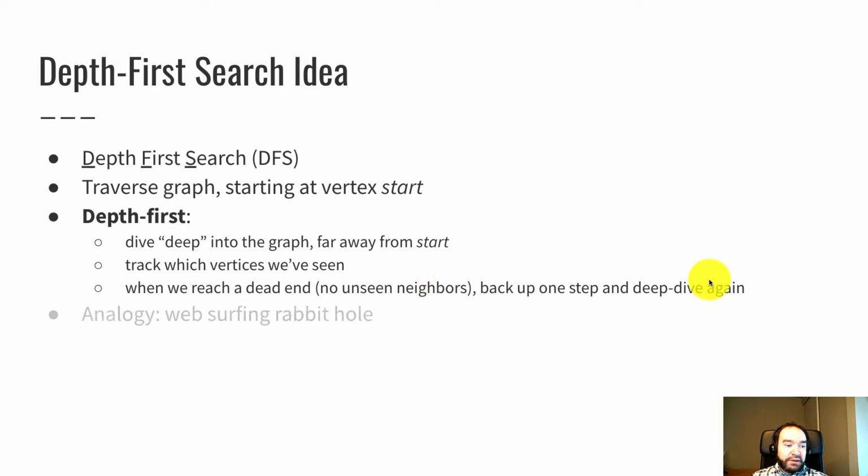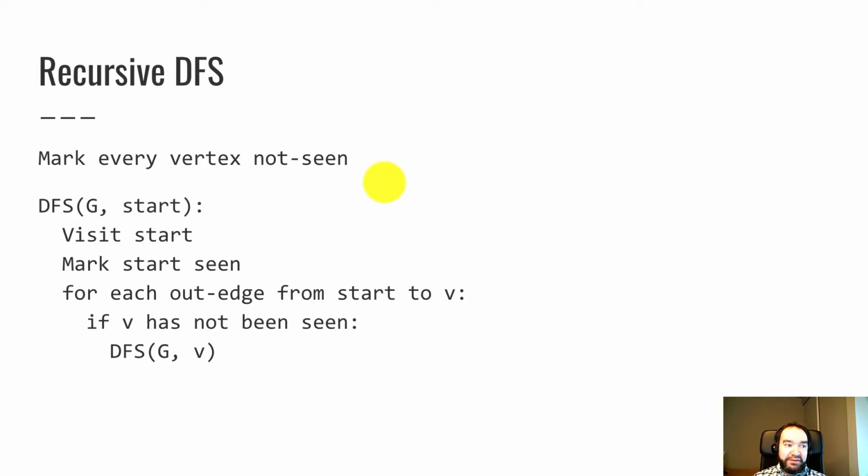An analogy might be a web surfing rabbit hole. Those of us who surf the web have probably had this experience before, where you start on one page and you keep clicking and you end up somewhere totally different. So maybe I'm curious about the Labor Day holiday, and I start on that Wikipedia page, and I see something interesting. I click a link, I click a link, I click a link, and suddenly I'm learning about the French Revolution or something completely unrelated. So that's the depth-first search idea. You have a starting point in the graph, but you click away from that as fast as you can until you hit a dead end, and that means you move pretty far pretty fast.